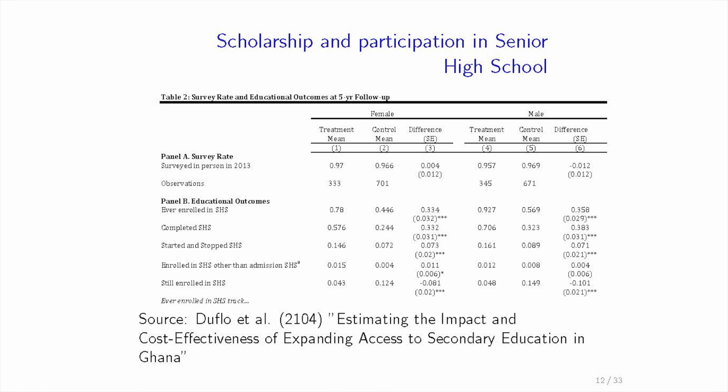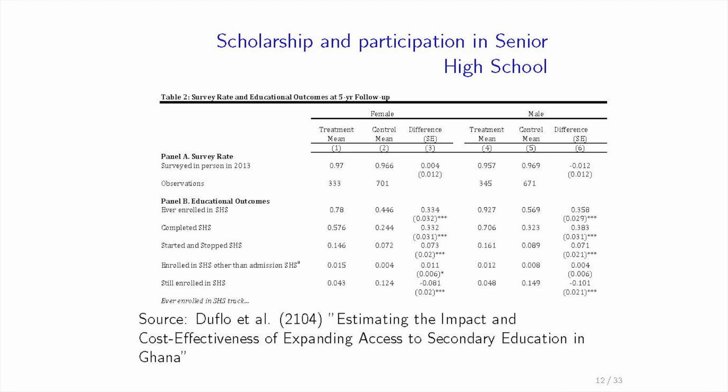Then we can see that 78% of the treatment group ever enrolled in secondary school, and only 45% of the control group. 58% of the treatment group completed primary school, 24% of the control group completed primary school. So that gives us a difference of about 33% for the women and 38% for the men, similarly.